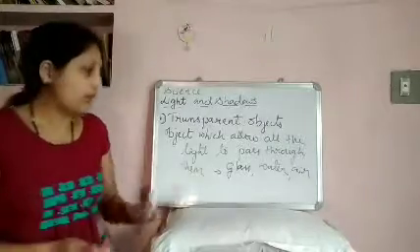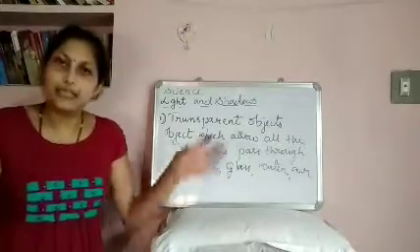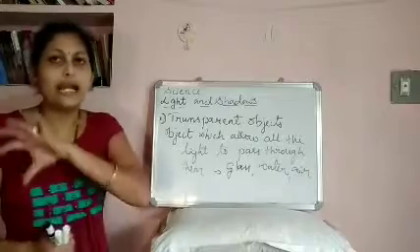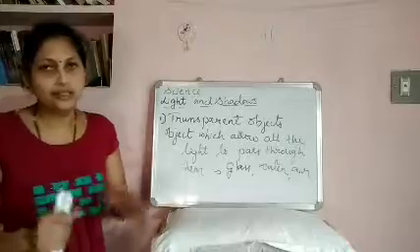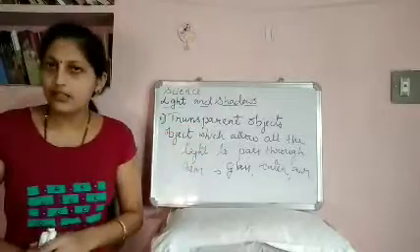So which objects are transparent? The objects which allow all the light to pass through them. Because they allow the light to pass through, we can see the objects clearly. Such objects are called transparent objects.